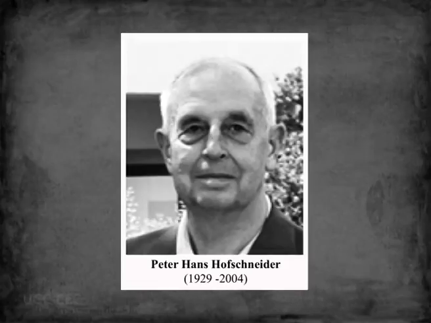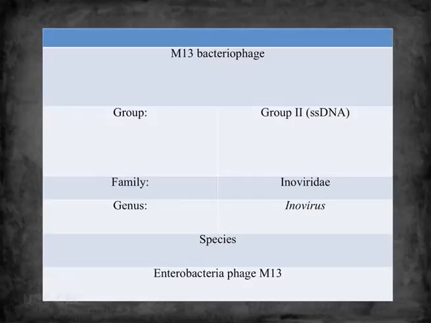Ma'am, what is the significance of M in M13? Yes, the M13 virus was discovered by scientist Peter Hans Hofschneider in 1963 from the sewage in Munich, Germany. That is why the bacteriophage got its name Munich 13 or M13. M13 bacteriophage belongs to Baltimore group 2 since it has single-stranded DNA as its genome, and it is a member of the family Inoviridae and the genus is Inovirus.